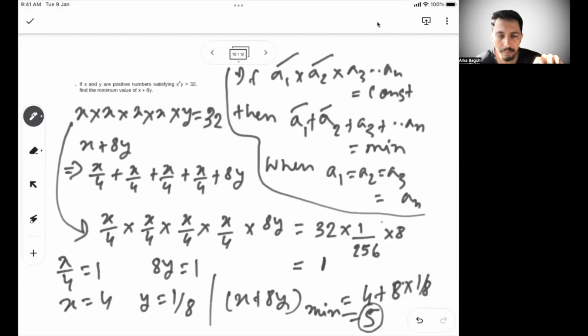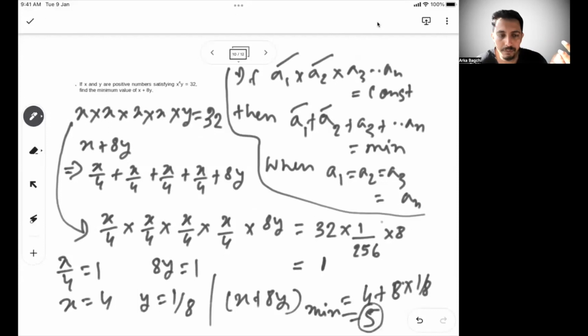So just dividing by 4 for the 4 x's and multiplying y by 8, I do the same thing on the right hand side and get the value. Now this value is constant, but the sum will be minimum only when all of them are equal. That is possible when all of these values are equal to 1. So x to the power 4 is equal to 1 because your product is 1.